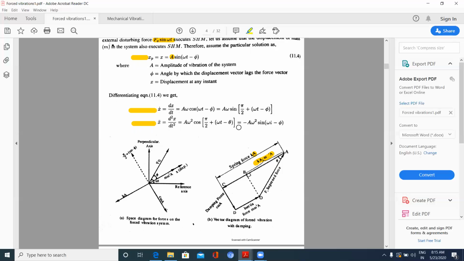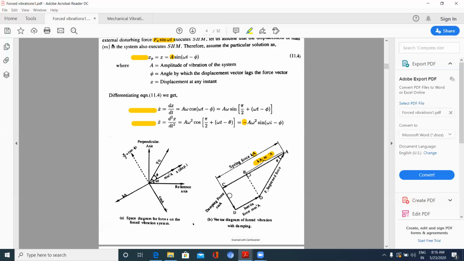Okay? Here you can see the minus direction. Minus. Here plus. So they are parallel to each other. A sin omega t minus phi, A sin omega t minus phi, but in acceleration you see minus sign. They are parallel to each other but moving in opposite direction. That indicates the arrow in this direction for the displacement and arrow in this direction for the acceleration. But they are parallel to each other. But damping is making 90 degrees with the displacement.